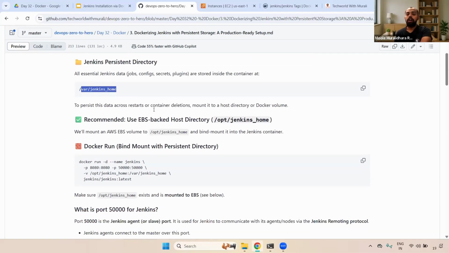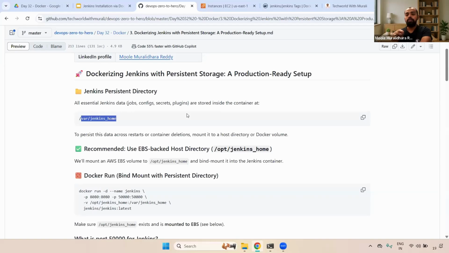And also, in volumes, we have three types: one is Docker volumes, second is bind mount, third is tmpfs. Usually, as I said earlier, we can use Docker volumes to mount. Whatever we mounted will be available under /var/lib/docker/volumes. The problem with Docker volumes is, in case you delete the server, your entire data will be lost.